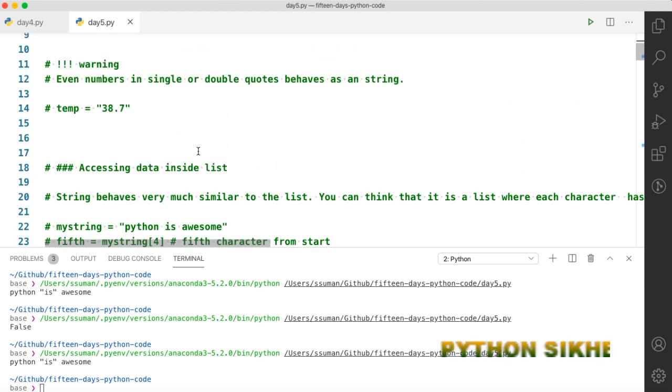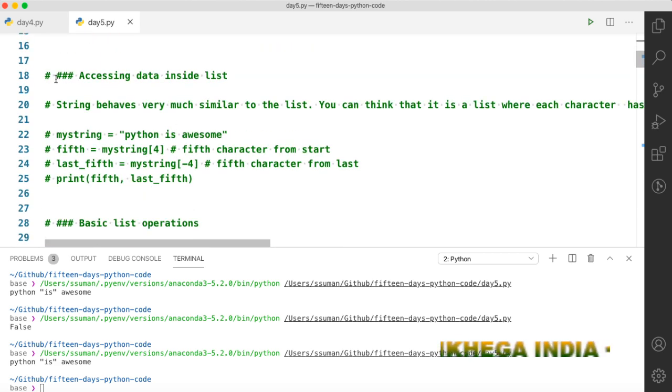Now let's move to the next thing, accessing data inside a string. If you want to access some data inside a string, then you can use a method similar to the list. Here it is, string. So how can we access the data inside a string?